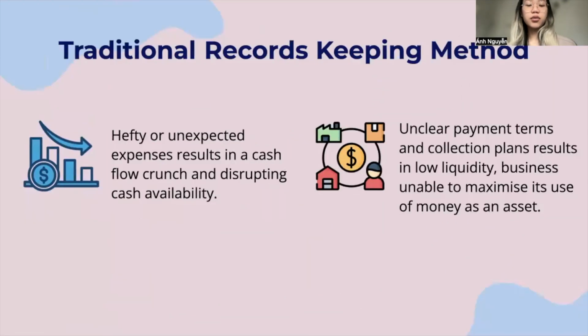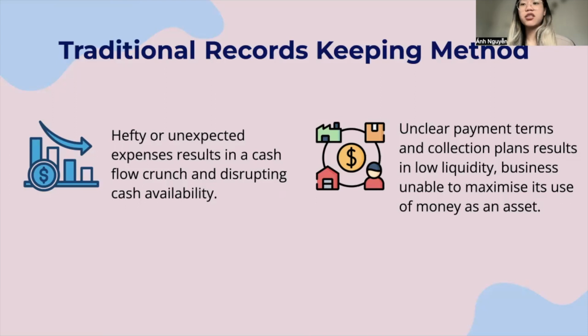They can lead to two important errors. The first is hefty or unexpected expenses, as well as numerous automatic recurring charges that can be overlooked, which may result in a cash flow crunch and disrupt the cash availability of the business. Secondly, unclear payment terms and collection plans, which can lead to payment overdue and possibly generate additional fees.